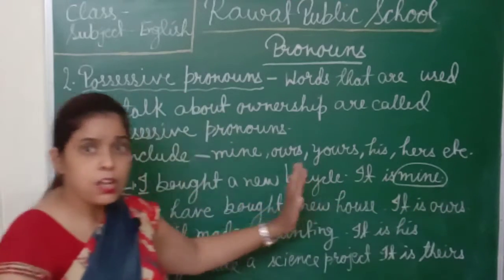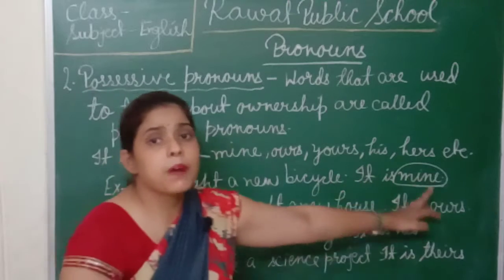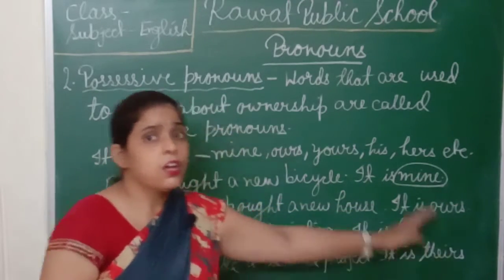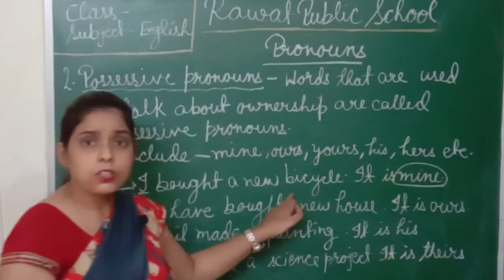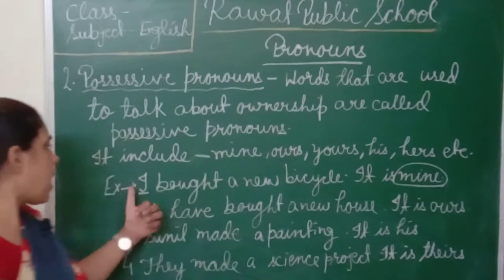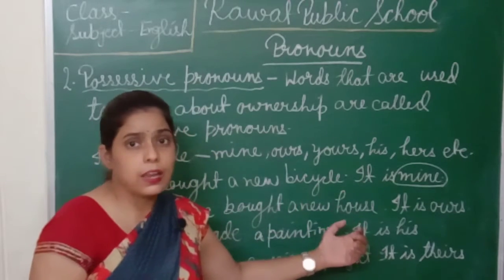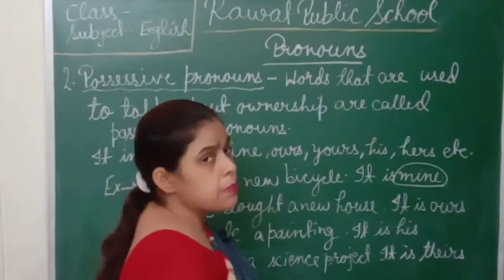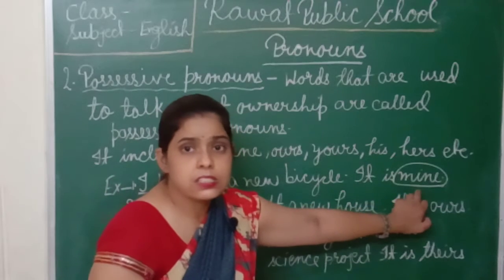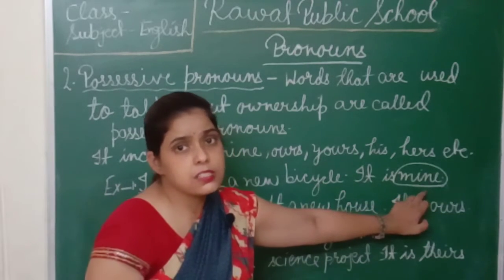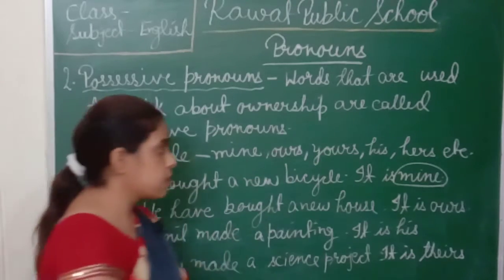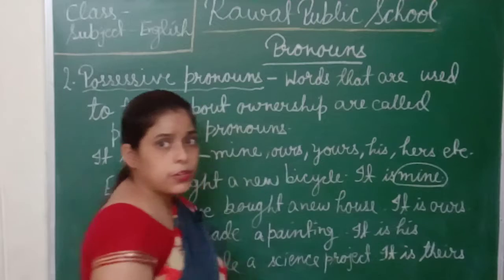So what is the possessive pronoun here? Mine, because it shows possession. Or you can say, who is the owner of the bicycle? Here, I is the owner of the bicycle. But which possessive pronoun will we use? Mine. So, mine indicates that the bicycle belongs to I. Okay, students. So, mine is a possessive pronoun.